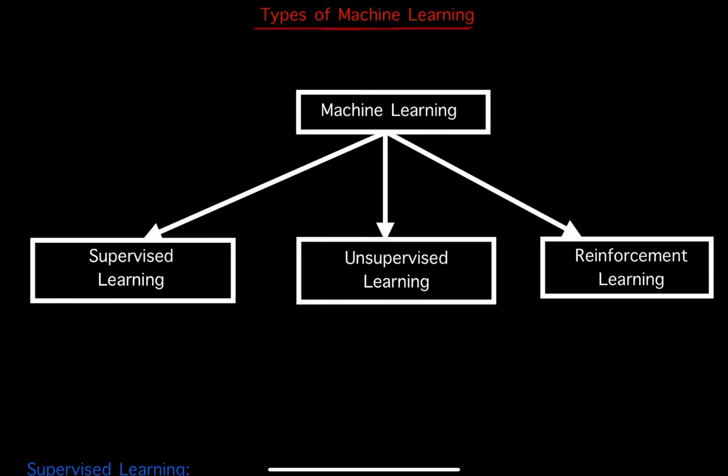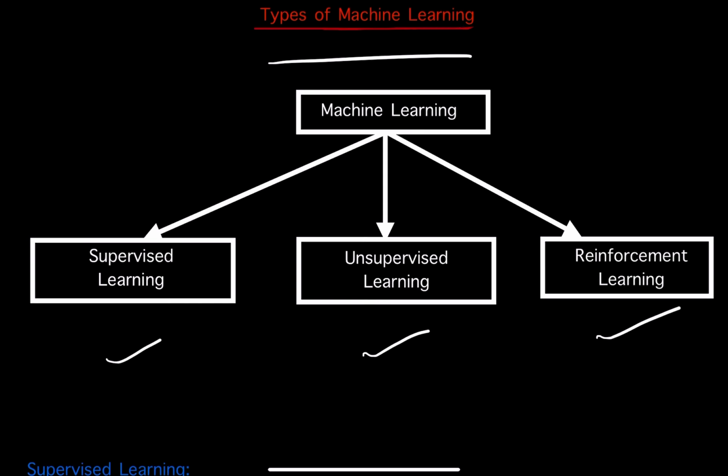Hello everyone. In this video, I'll be discussing the types of machine learning. From our previous videos, I hope it is clear to you that machines are capable of learning from the past available data, right? Now, based on this data, machine learning can be broadly classified into three types. They are supervised learning, unsupervised learning, and reinforcement learning. There are many other learning systems emerging nowadays, but these three are the main types, right?